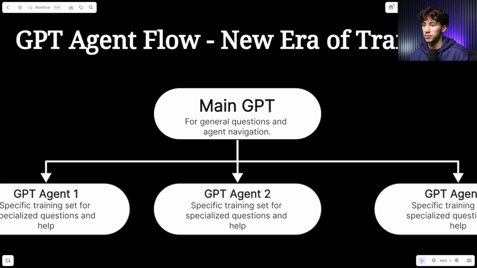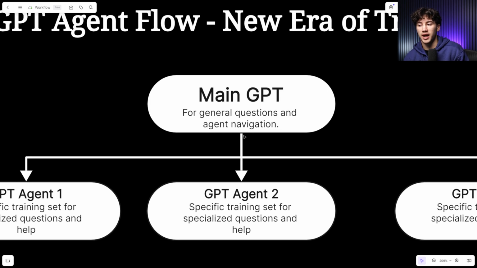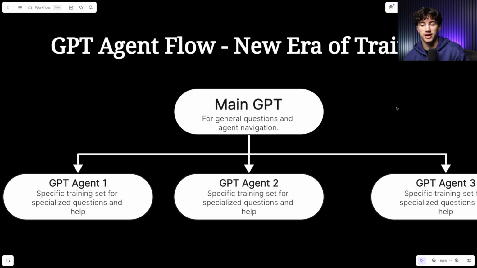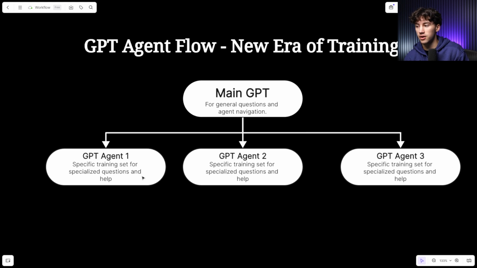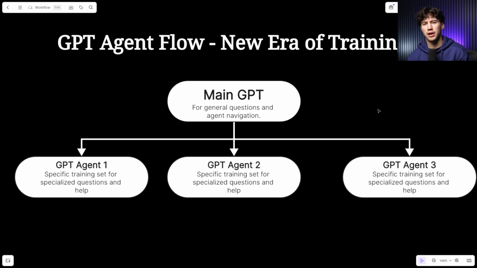So what we have here is we start off with a main GPT. This is going to be the overarching GPT that gives the commands, that gives the helpful callouts, and this is basically going to give you all of the settings on how to run these other GPT agents. Now, these GPT agents down here are going to have specific training sets for specialized questions or help. Now, this may seem a little bit confusing right now, but I promise if you continue watching till the end, this will all come together and it will all make sense and blow your mind.